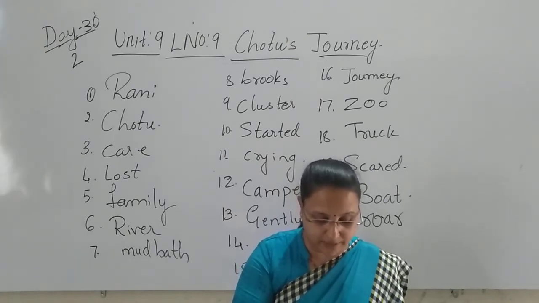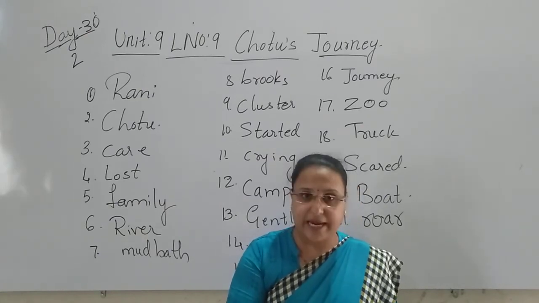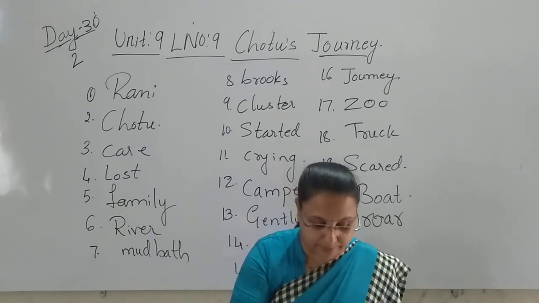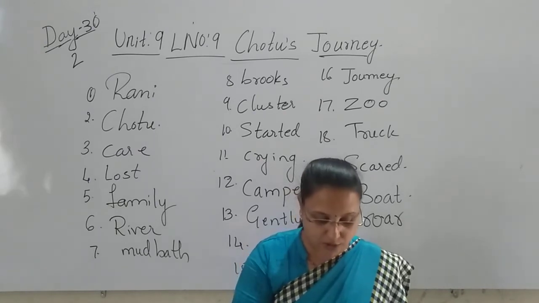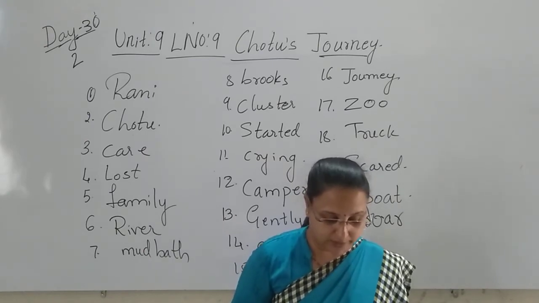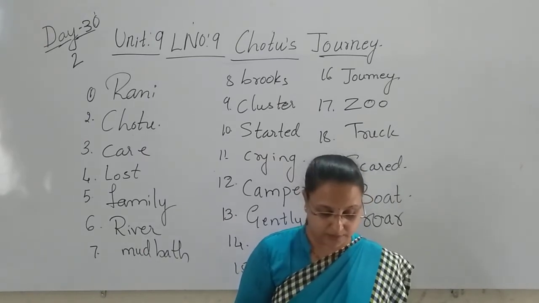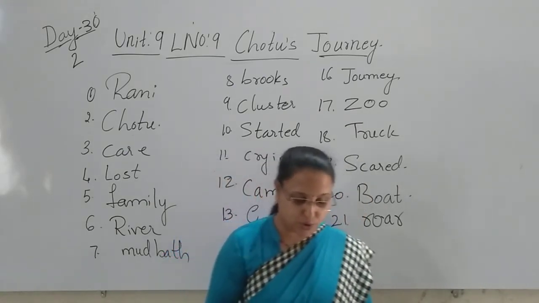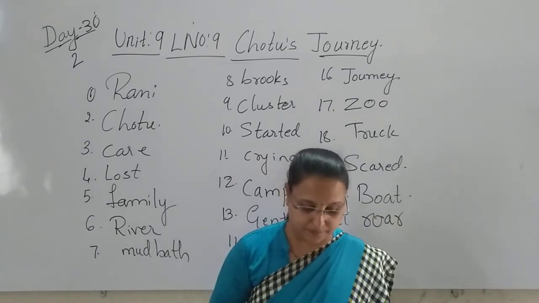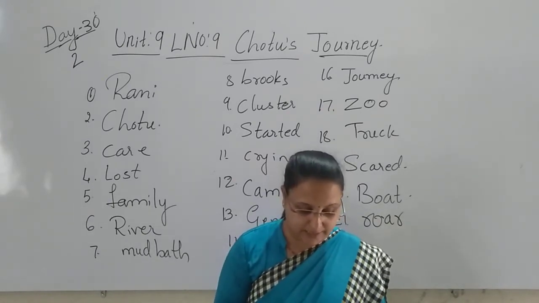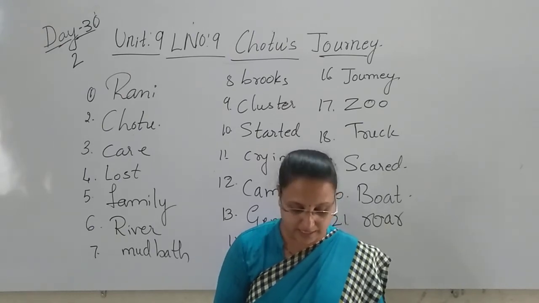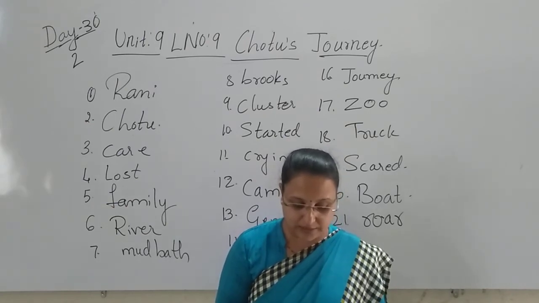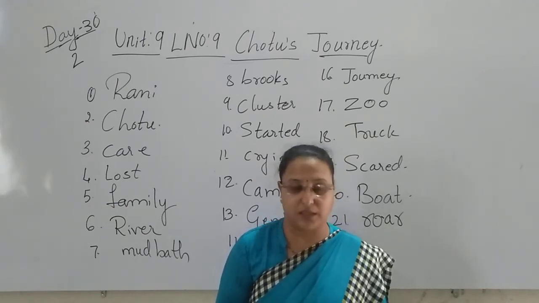Chotu followed them everywhere. He became their pet, but they could not keep Chotu with them forever. They did not want to leave him alone in the forest also. Thus began his long journey to the zoo. Chotu was led into the big truck. He was scared. He had never seen anything like this before. One camper sat in the back with him.